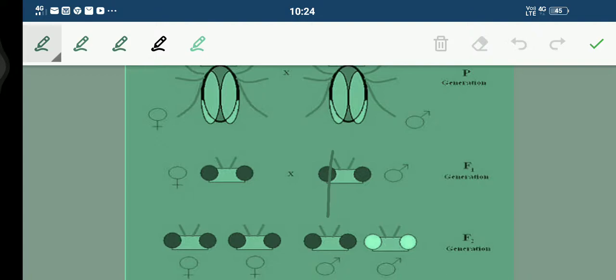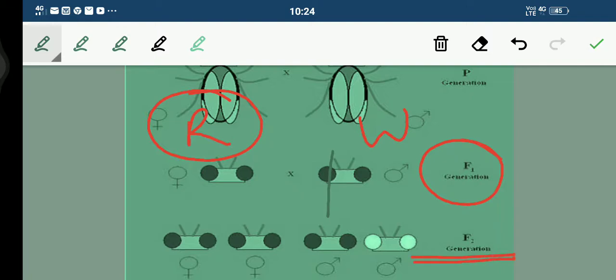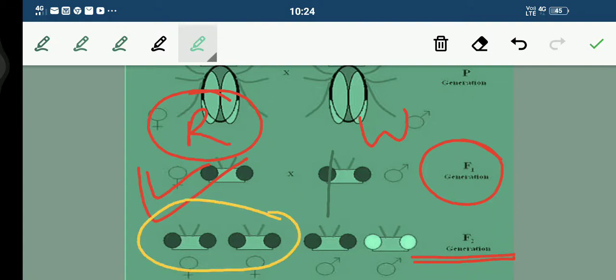So in F1 generation, all the females that we have got were red in color, completely red-eyed. But talking about the F2 generation, students, all females were red-eyed. Fine. All females were red-eyed.